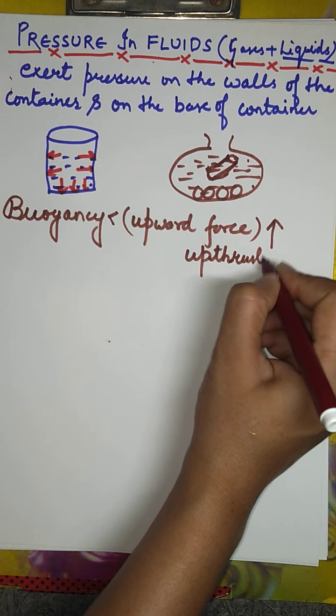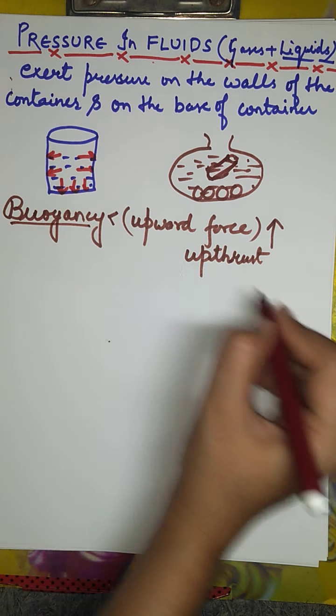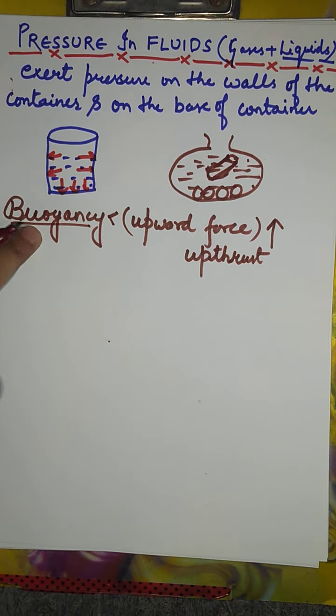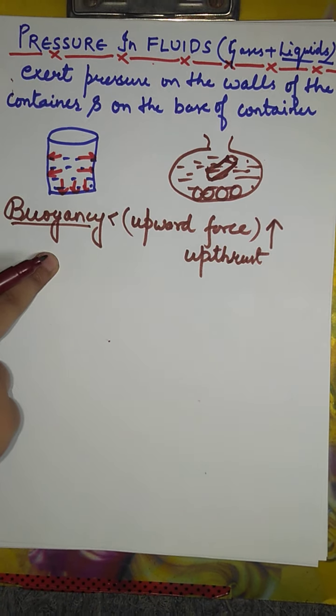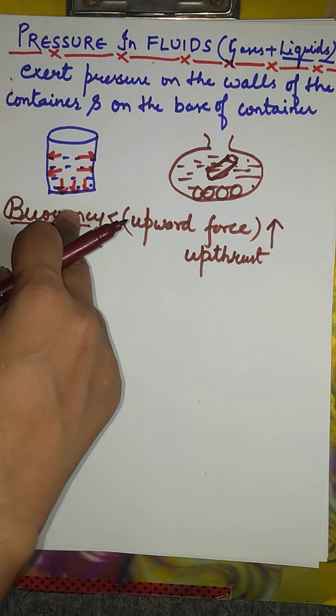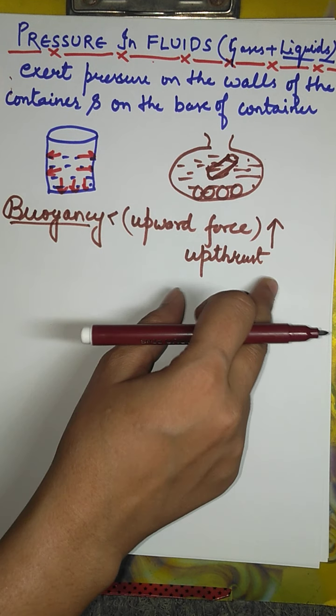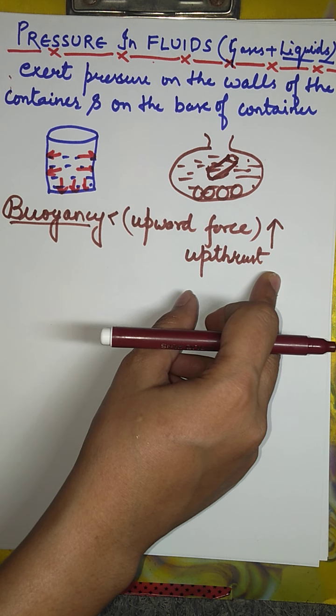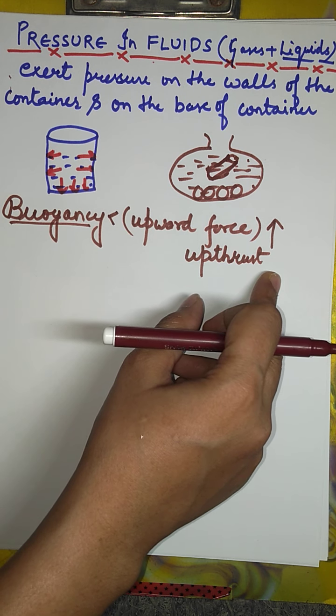Upthrust or buoyant force. So this phenomenon is buoyancy. And what is buoyant force or upthrust?